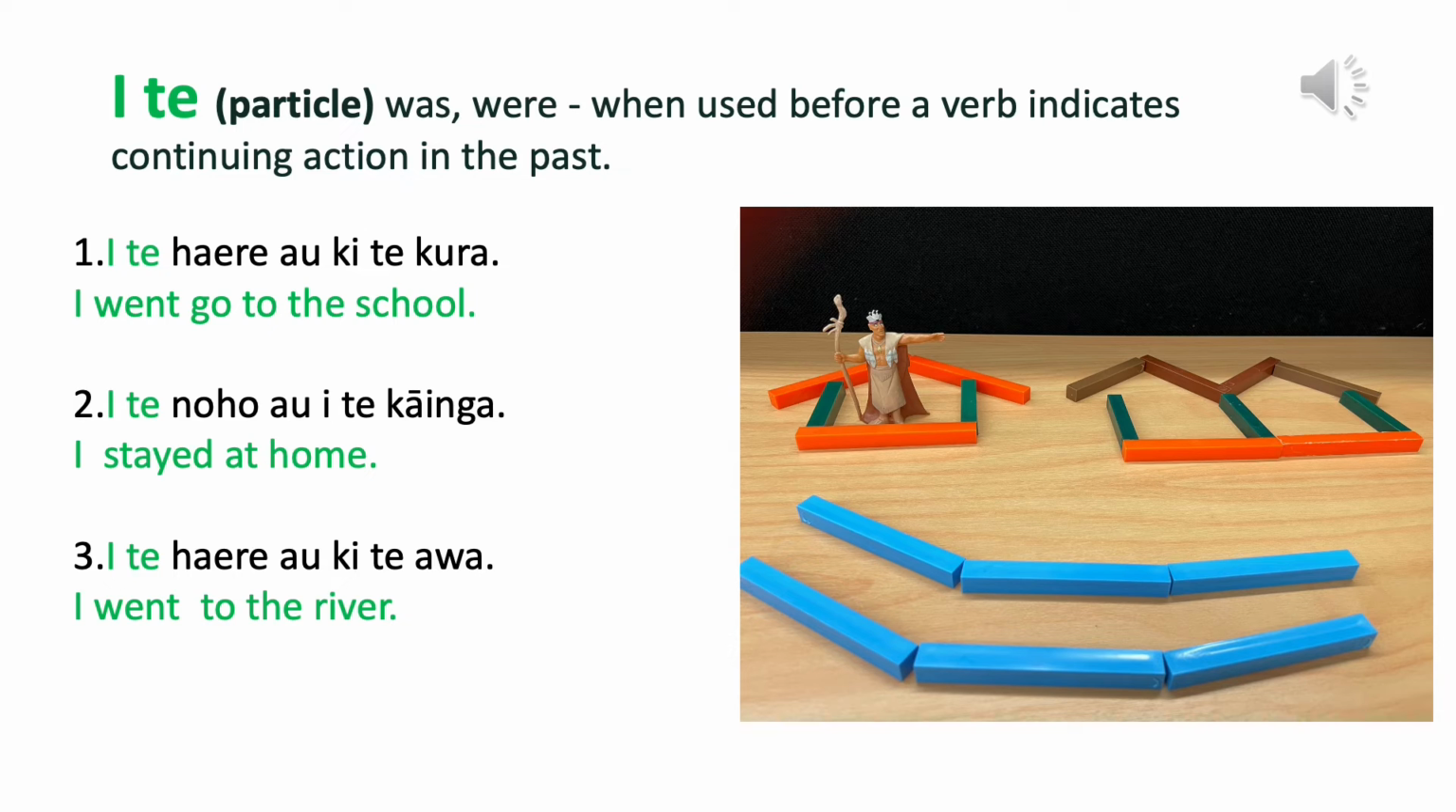I te, was, were, when used before a verb indicates continuing action in the past.